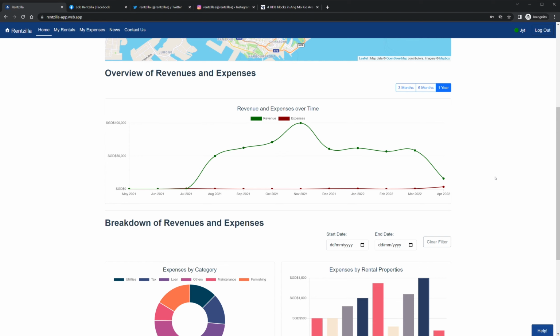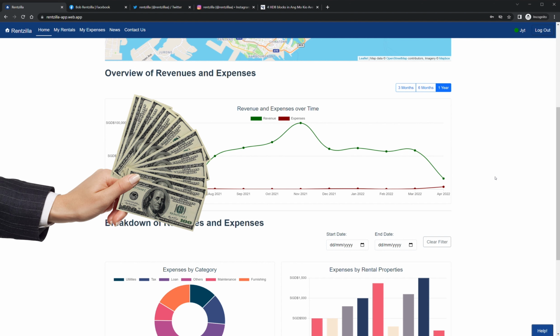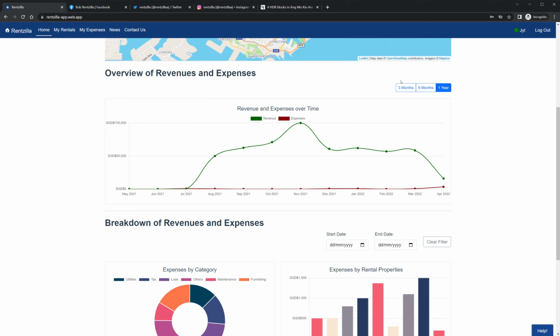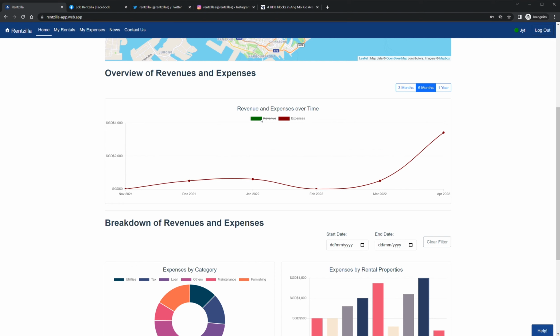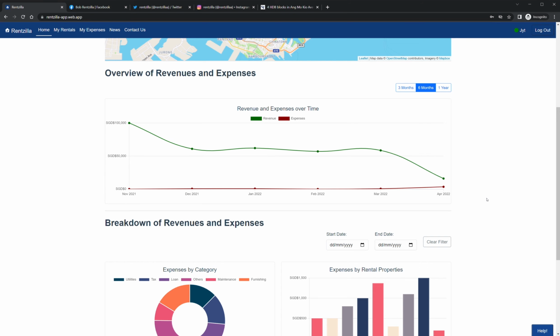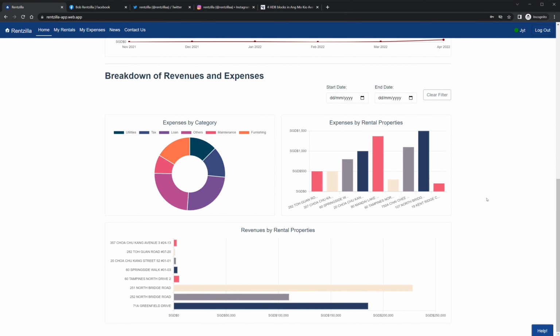For this landlord, you will notice that his revenues are significantly higher than the expenses incurred from his rental properties. This goes to show that he is making good profit from his properties over the past year. He will also be able to view the short-term charts by clicking on the relevant buttons. For the breakdown of revenues and expenses, he will be able to filter by the specific time periods he wants as well.